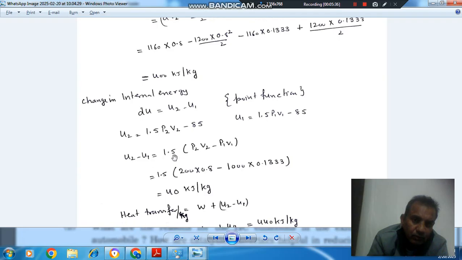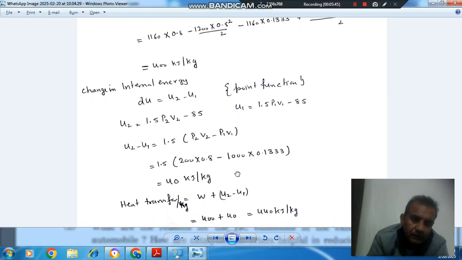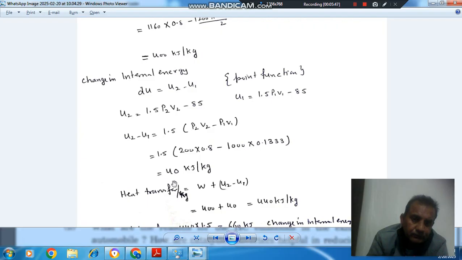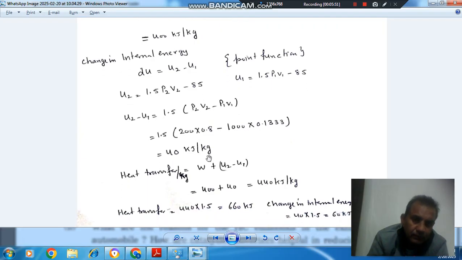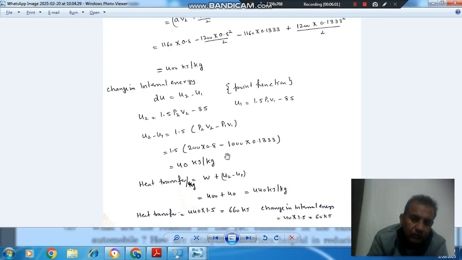So U2 minus U1 will be 1.5 bracket P2 V2 minus P1 V1. We put the values of P2 V2 and P1 V1 and we get the change in internal energy as 40 kilojoule per kilogram. So this is U2 minus U1, and work done is 400. So heat transfer per kg is 440 kilojoule per kg.